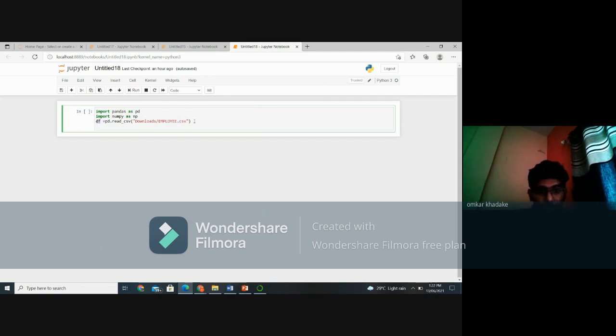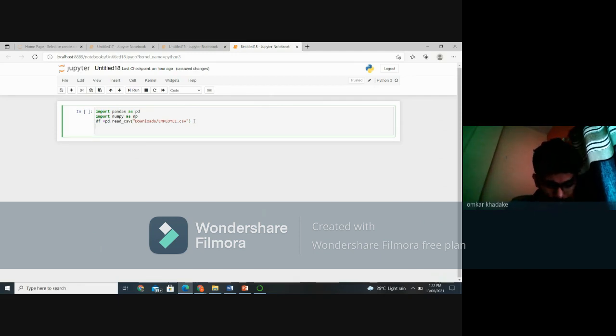The next step is we have to print the first 5 values. So we are using the head operator. So print df.head.